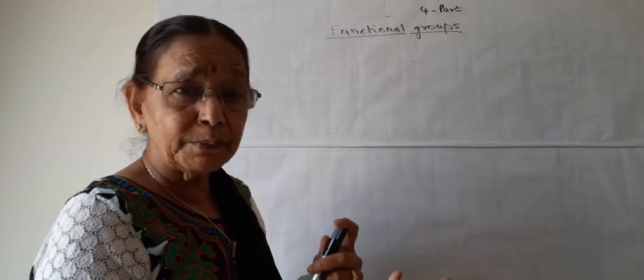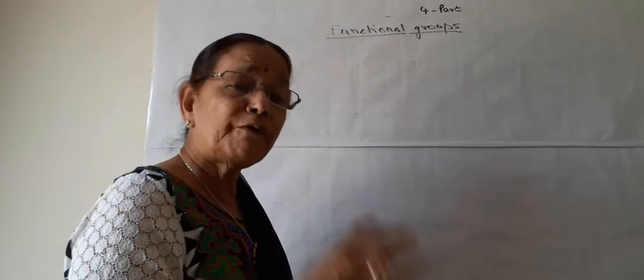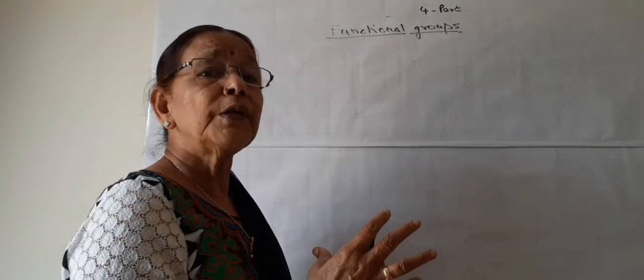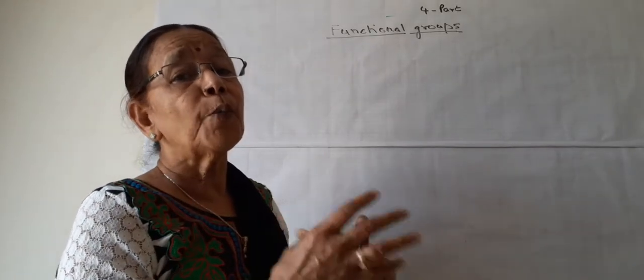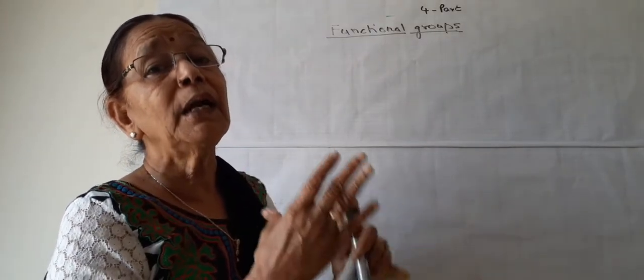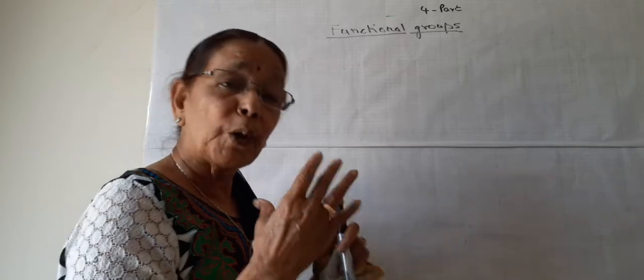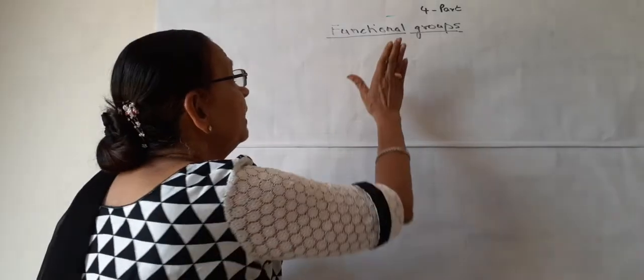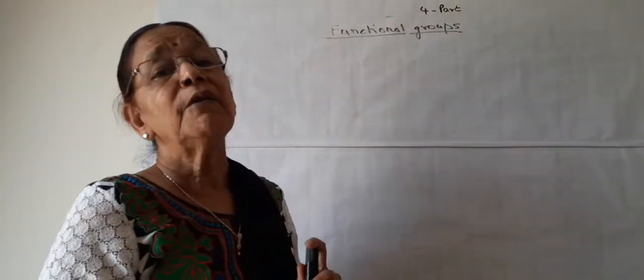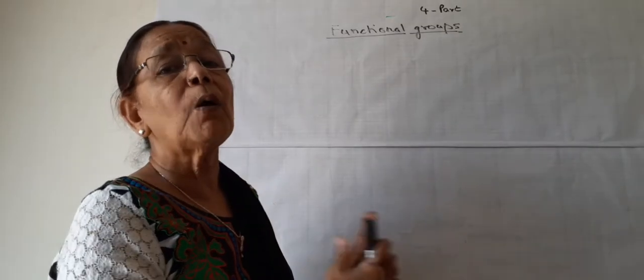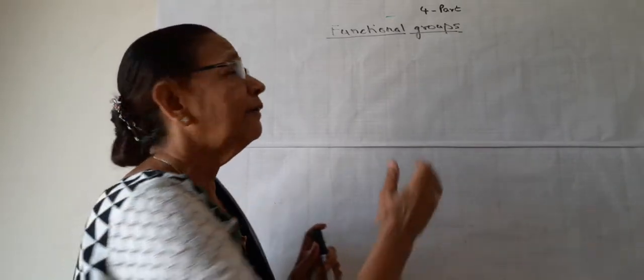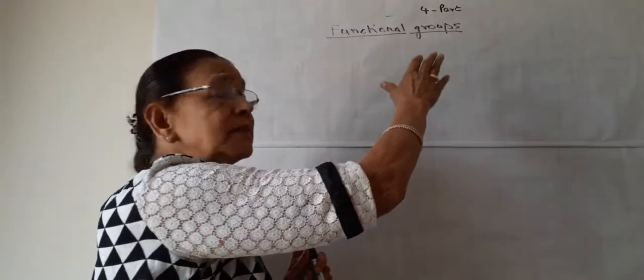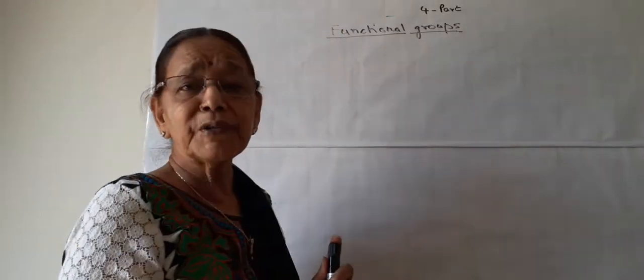They are atoms or groups of atoms which determine the property of that chemical compound. The property of a hydrocarbon is based on these functional groups. They can alter their property. Every chemical reaction takes place at the place of the functional group.